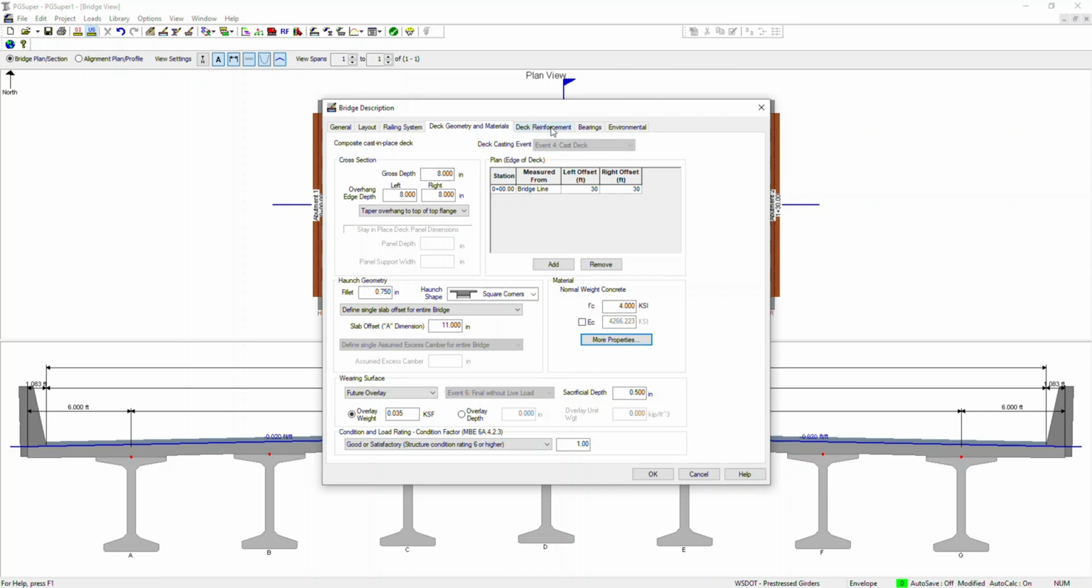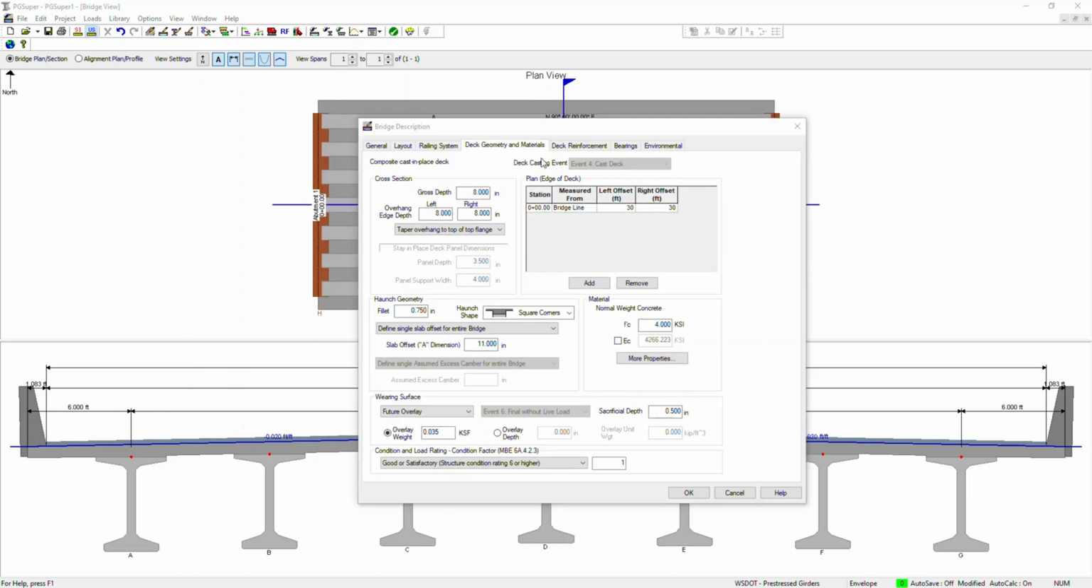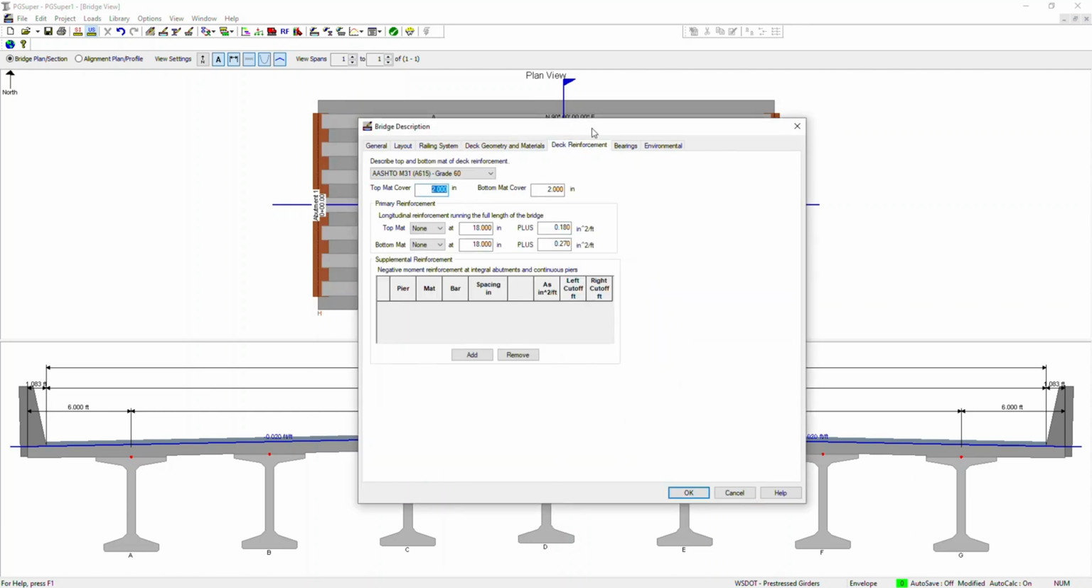So here you can also define deck reinforcement. Now let's move on to the deck reinforcement portion. Here you can choose your top and bottom mat of the deck reinforcement. You can choose the grade of the steel, the rebar here. Basically, PGSuper does not design the deck for you. You have to design your deck on your own separately, but for your complete modeling you can input the values here as you are planning to use on your deck.